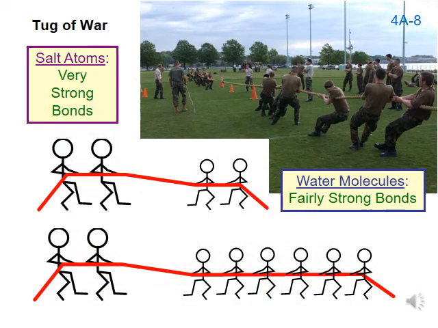Slide 8. Water is a good solvent, better at breaking down most substances than other liquids, because water forms stronger bonds. In the tug-of-war example, water molecules are like fourth graders and other liquids are like first graders. The fourth graders are bigger and stronger than the first graders, so it takes fewer of them to win against the two adults on the other side of the rope. This means other fourth graders can go off and defeat other adults. Similarly, fewer water molecules are needed to surround and bond with each salt atom, so other water molecules are free to go off and dissolve more salt.